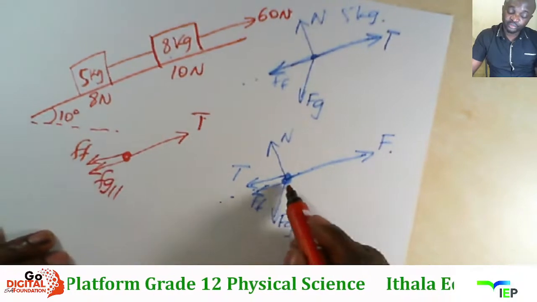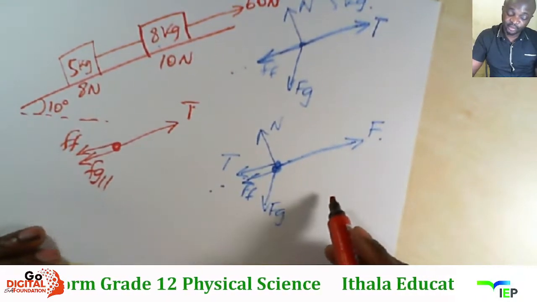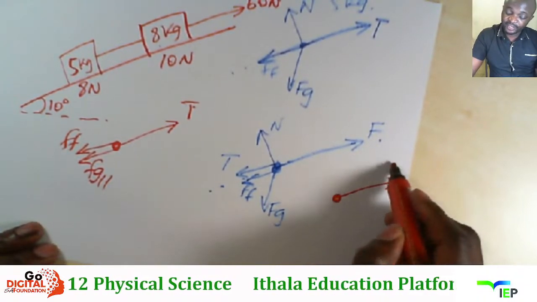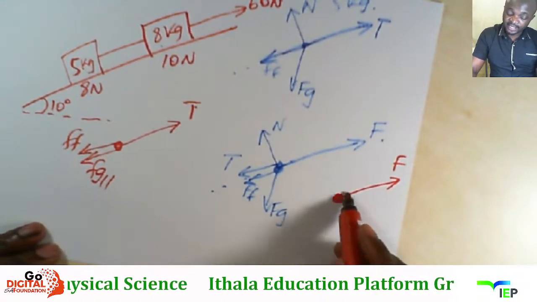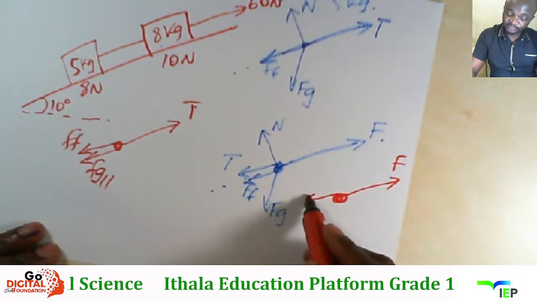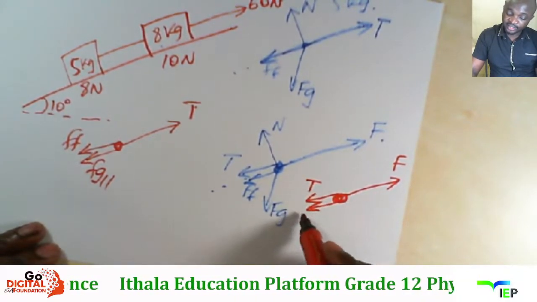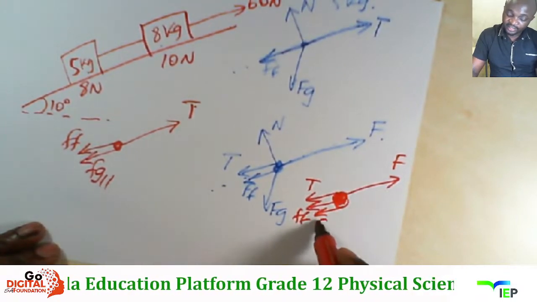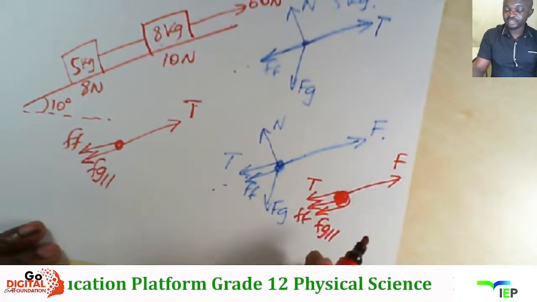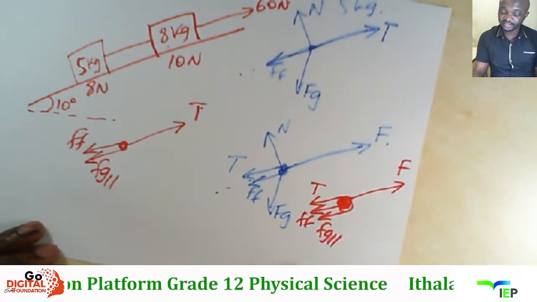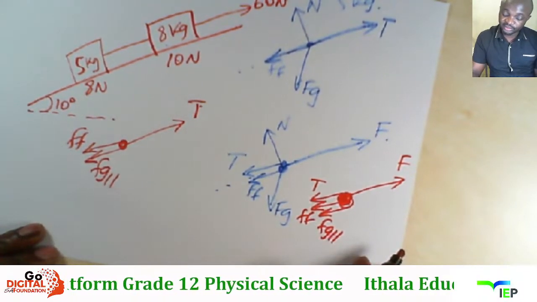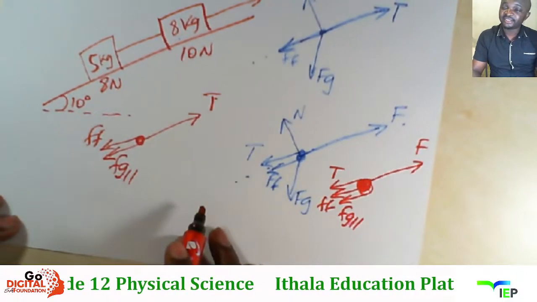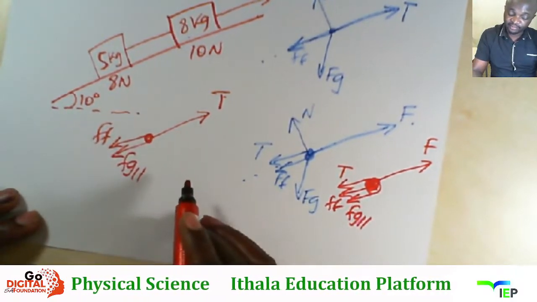Mangibuyela ngala ku 8 kg block, so nakhona ngizobona ukuthi nginale force applied, then there were two parallel tension ne friction, but then khona ne FG parallel. So those are the four forces acting on this object, right? So the process will be the same one as in the first example, right?